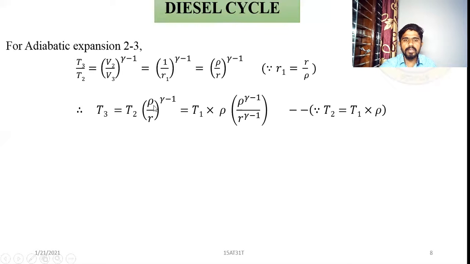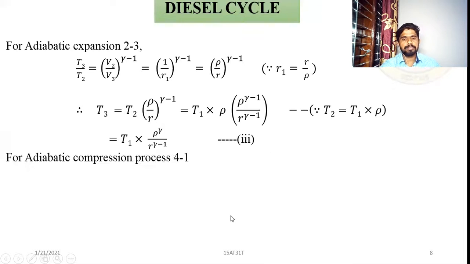We have split rho by R to the power gamma minus 1, it is a simple mathematical derivation, nothing else. That is equal to T1 into, if you solve this, rho to the power only gamma, because the 1 plus 1 minus 1 get cancelled: rho to the power gamma divided by R to the power gamma minus 1. Take it as equation number 3.